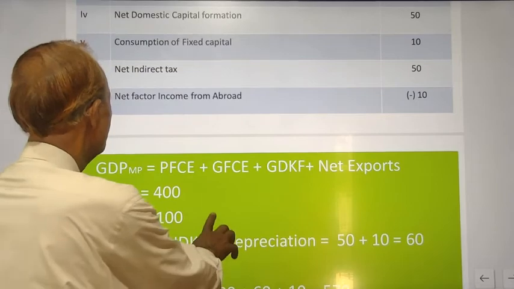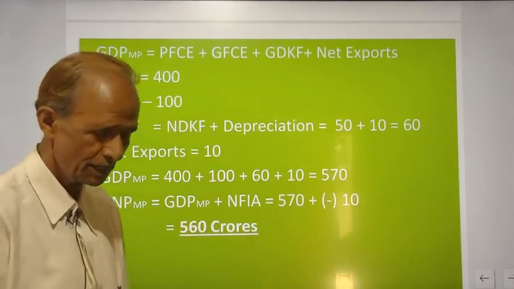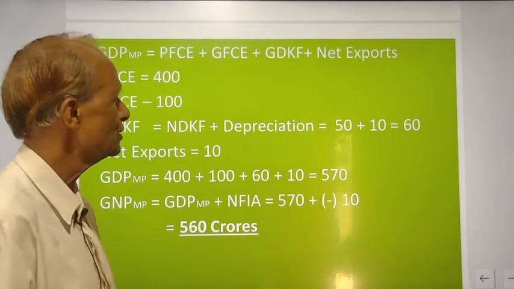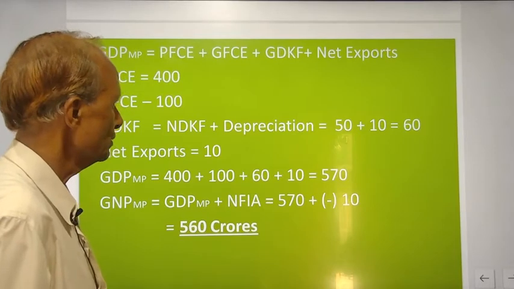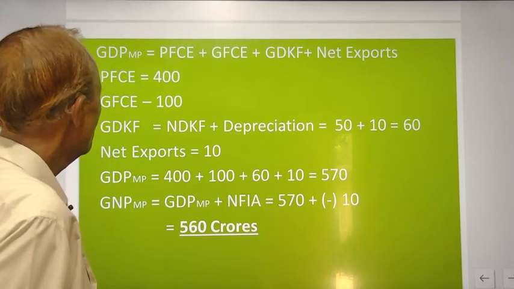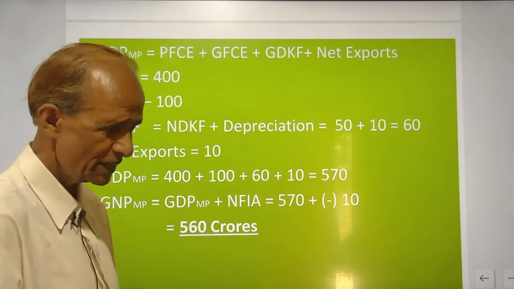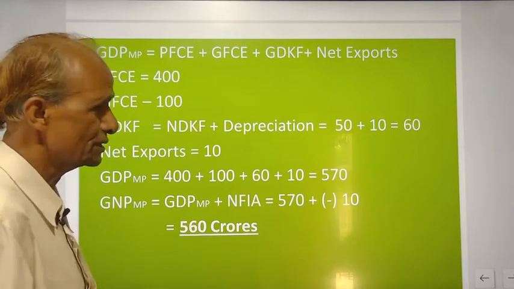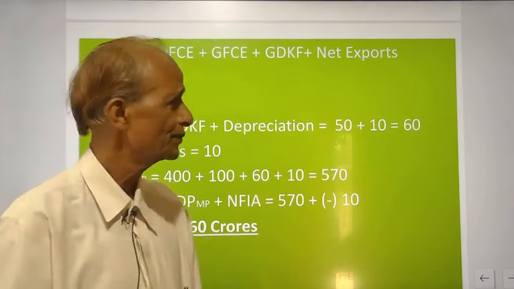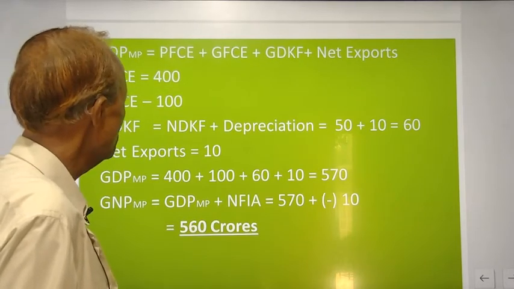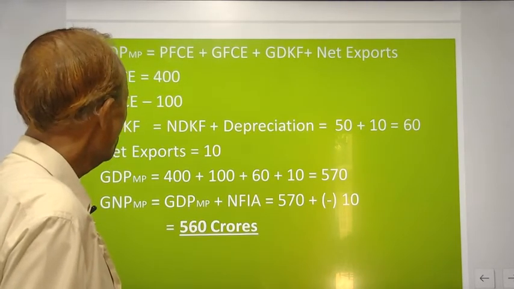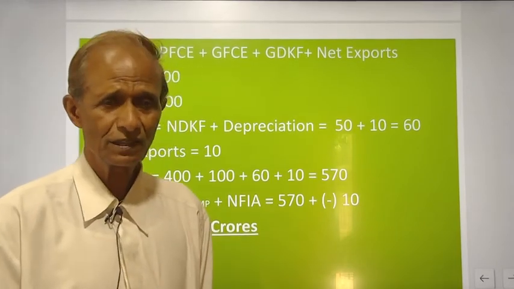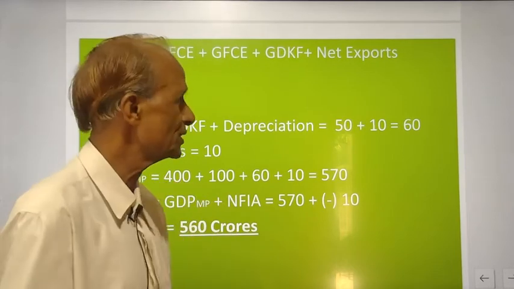Now, GDP MP is private final consumption expenditure plus government final consumption expenditure plus gross domestic capital formation plus net exports. In the given illustration, you know that private final consumption expenditure is equal to 400, government final consumption expenditure is equal to 100, and you are given the net domestic capital formation, you should add back depreciation.